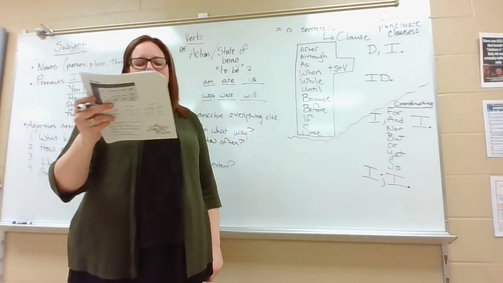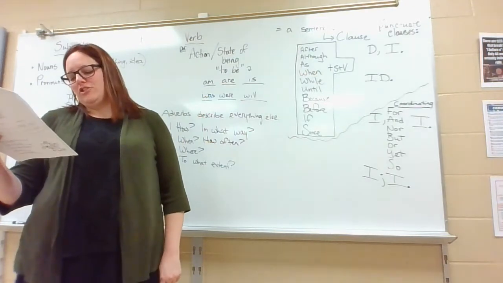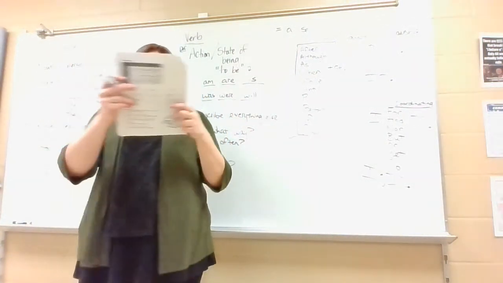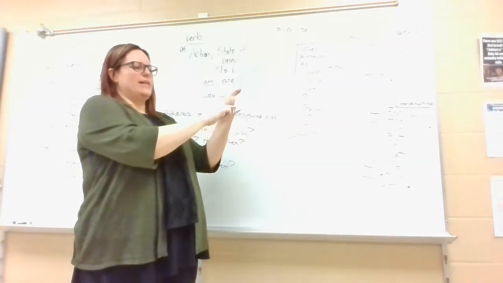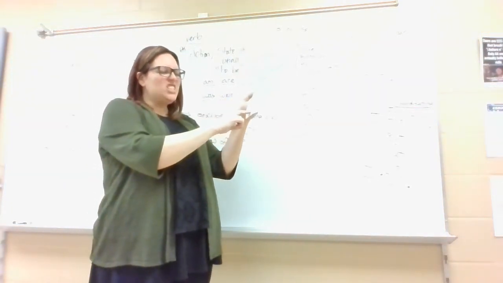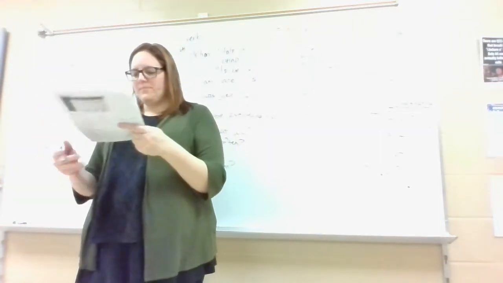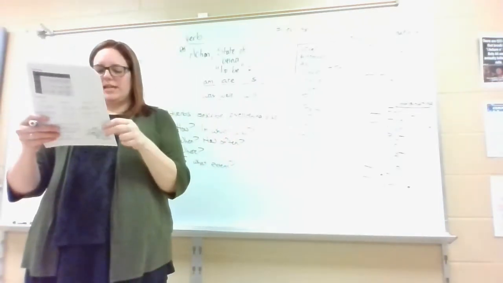Okay. These are called coordinating conjunctions because they join something with something else. And at the bottom, con means with, and junct means join. And so that's my conjunction, is to join with. And so these are coordinating conjunctions.